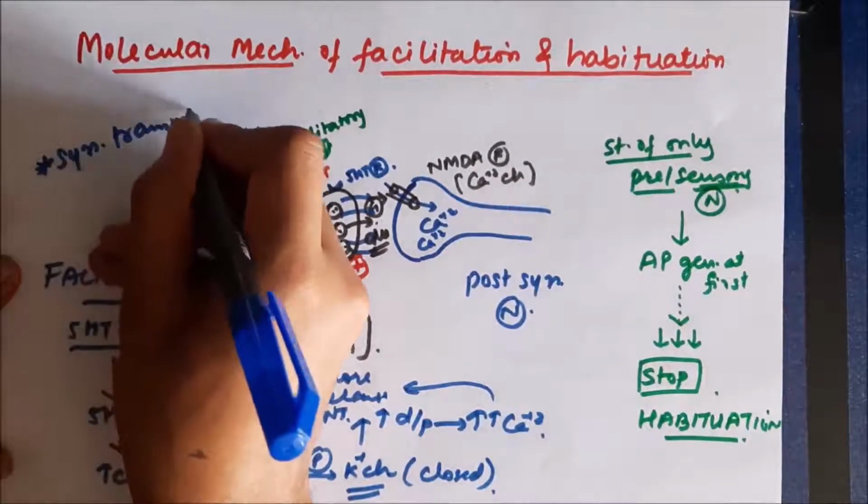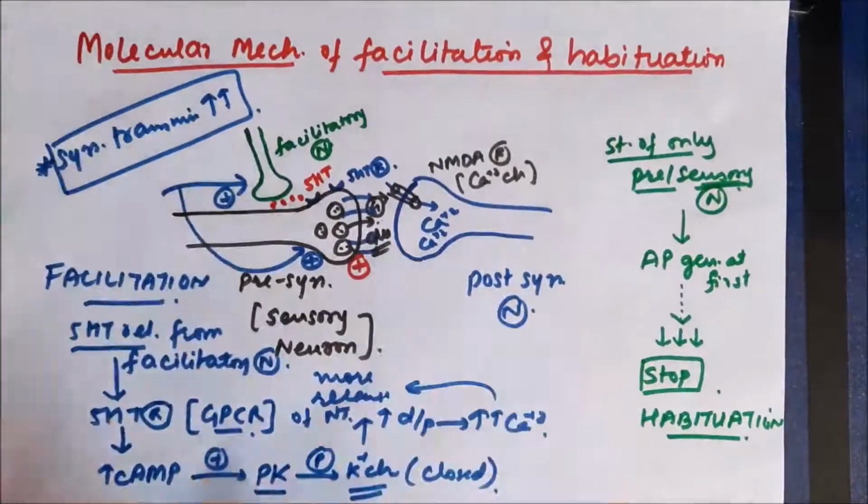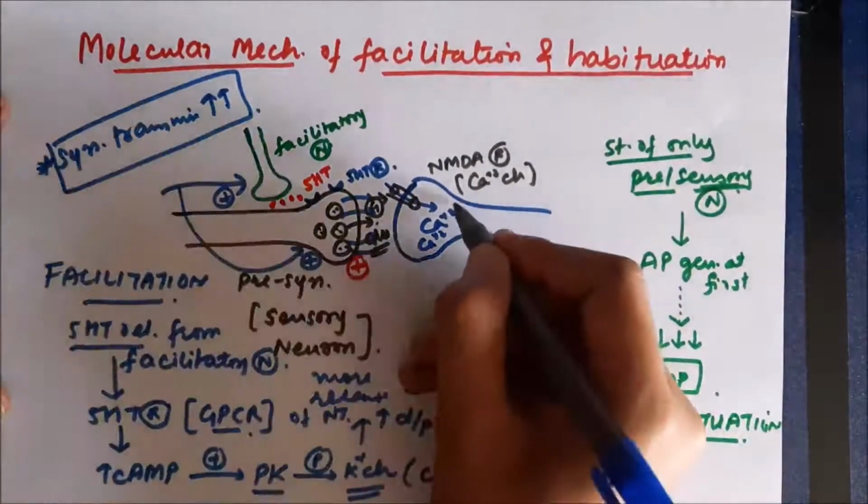So in this case, synaptic transmission increases if there is stimulation of both these neurons, so that results in facilitation. This is the molecular mechanism of facilitation.